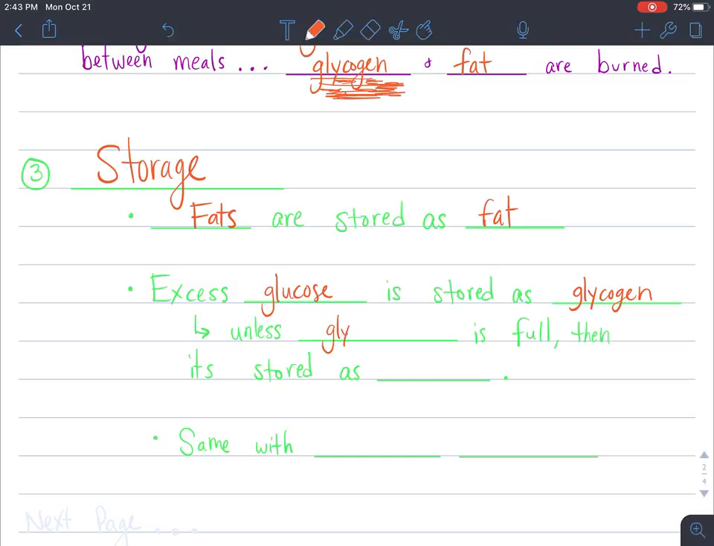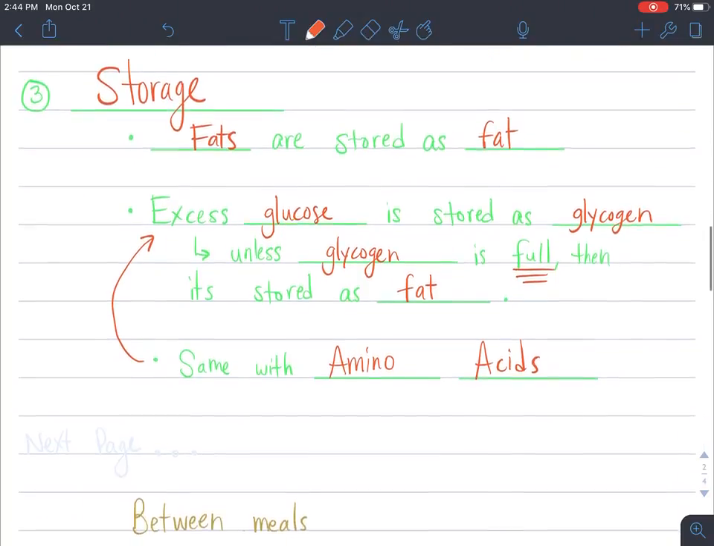Unless our glycogen amount is already full. If it's full, then glucose, the sugar we eat, is then stored as fat. So fat is just a way that we store energy in our body so we can burn it later when we don't have any fuel or food at all. Now, actually, you know what else does this? Amino acids. So when we eat proteins, if we don't use those proteins to build new proteins, then it is stored as glycogen, or it's stored as fat as well. So it turns into fat.